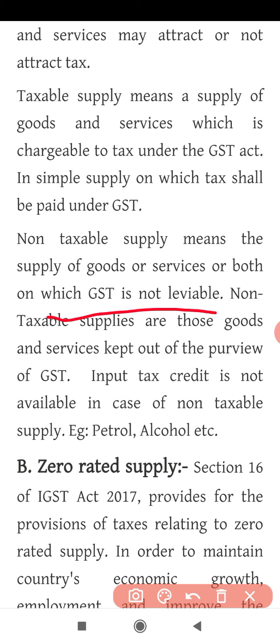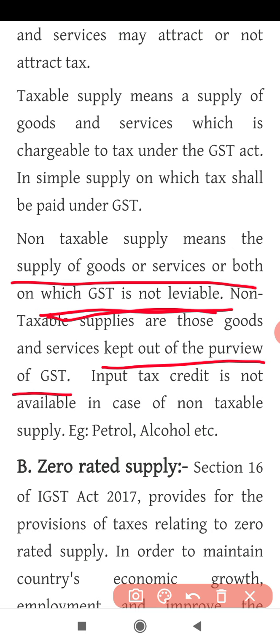Non-taxable supply means the supply of goods or services or both, meaning goods and services are supplied together, on which GST is not leviable, meaning GST is not charged, or such supply does not attract GST. The non-taxable supplies are those goods and services kept out of the purview of GST. You have studied this. What are the goods that are kept outside the purview of GST? For example, petrol, alcohol, electricity, etc. Such goods come under the category of non-taxable supply.